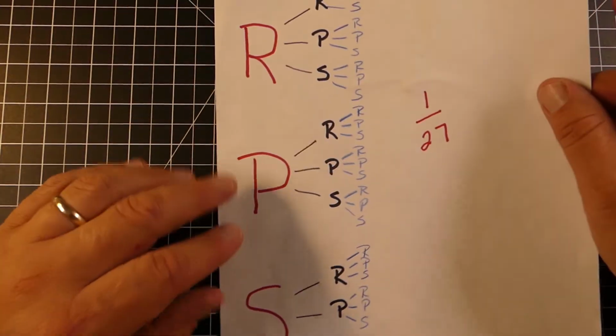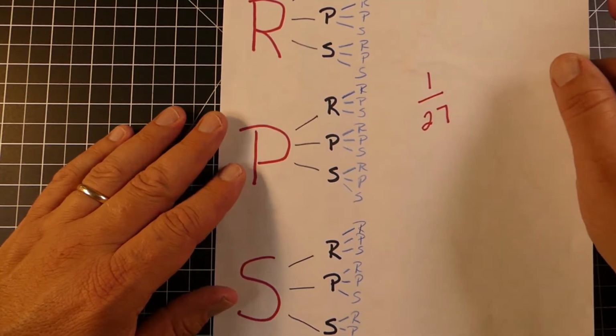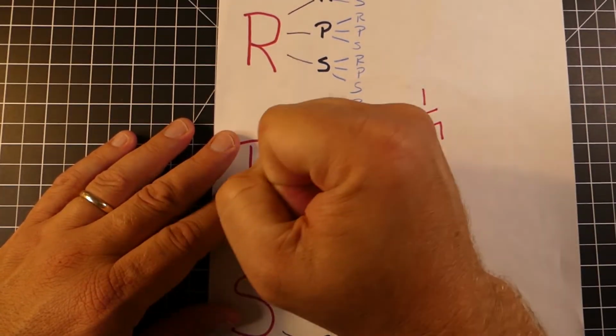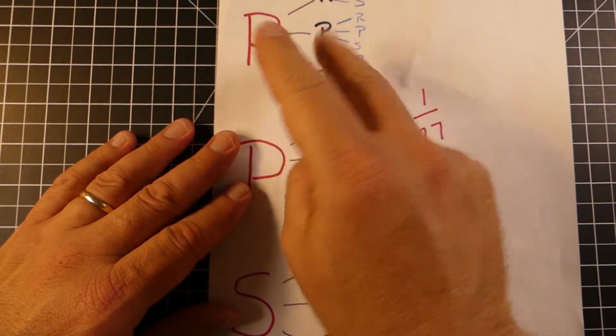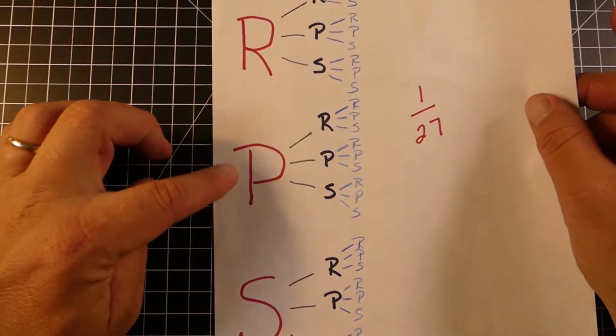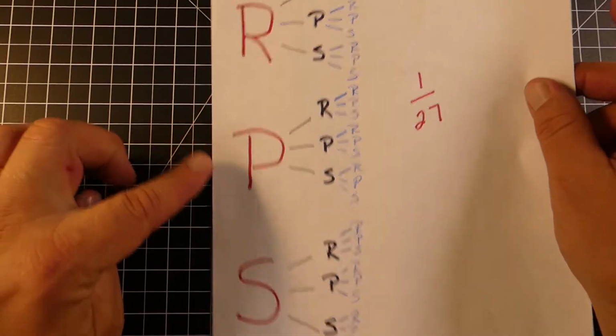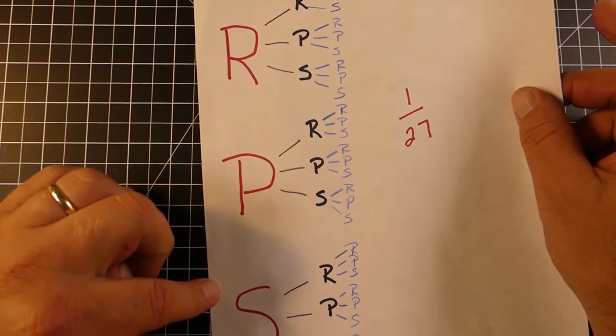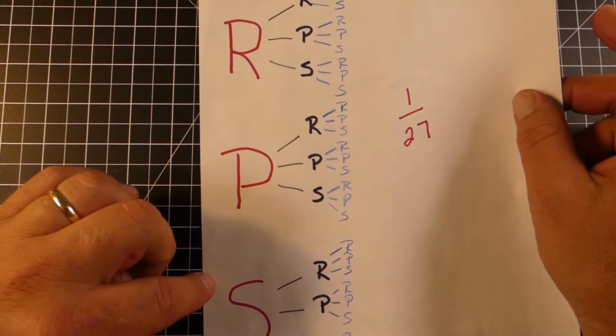All right, so what's the probability of that happening? Well, first of all, what you would do is on the first event, there's 3 things that can happen: the rock, the paper, the scissor. If you look in red, you can see they'll have each of those down. So you have a 1 out of 3 chance of guessing what your opponent's going to do.